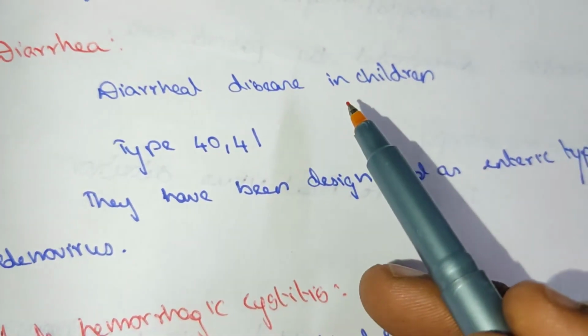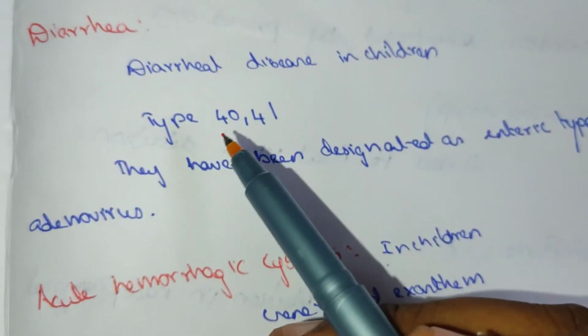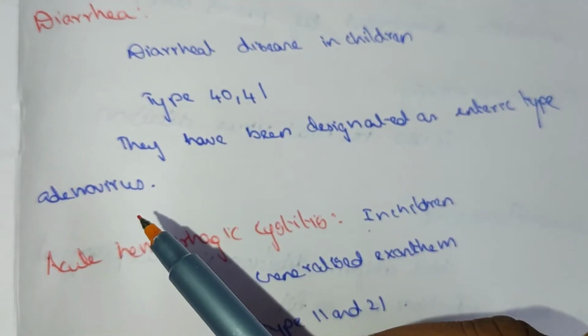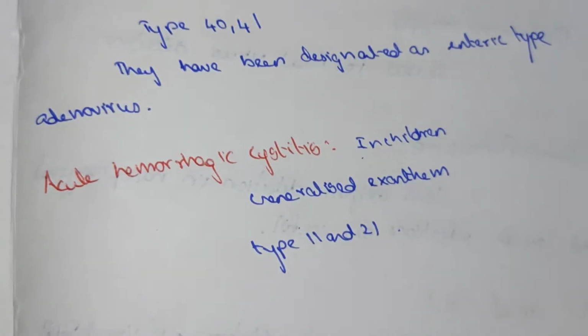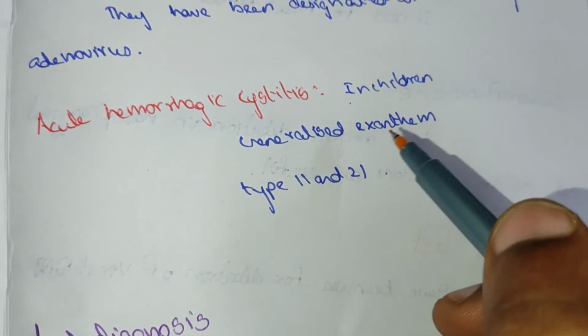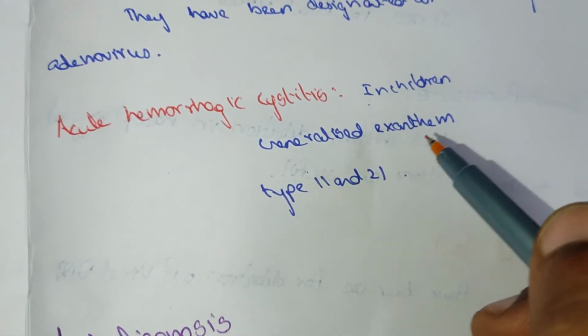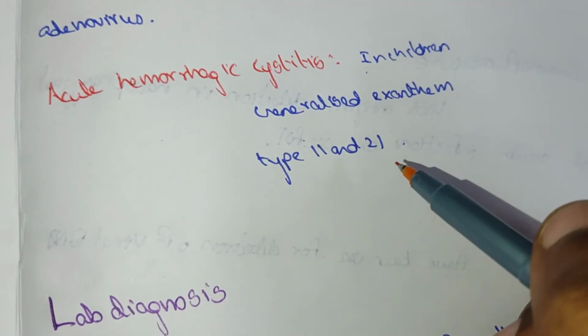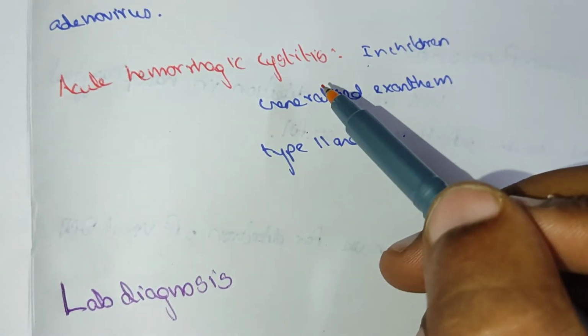Diarrhea. Diarrheal diseases in children are caused by types 40 and 41. They have been designated as enteric type adenoviruses. Acute hemorrhagic cystitis. In children, types 11 and 21 are responsible for acute hemorrhagic cystitis.